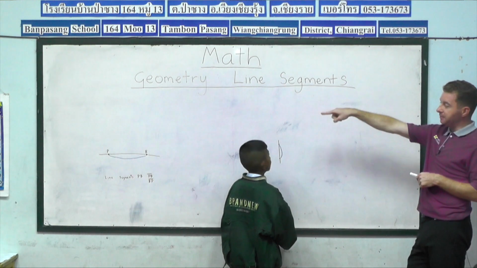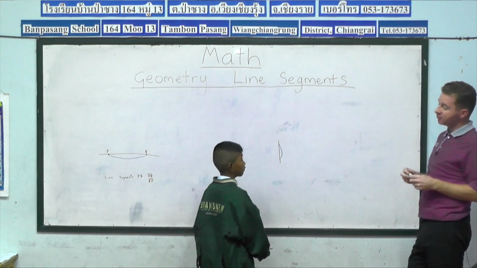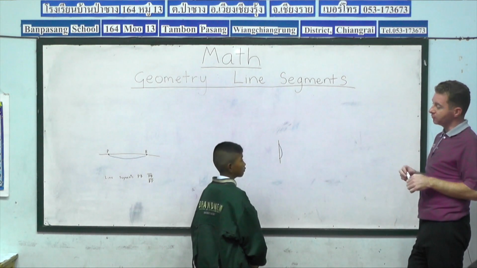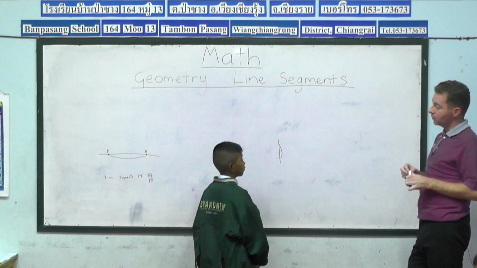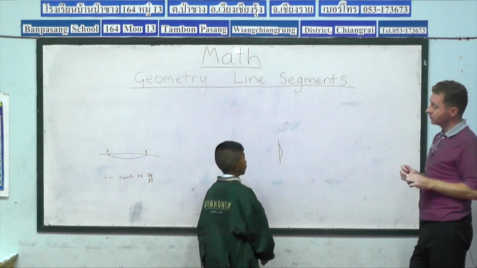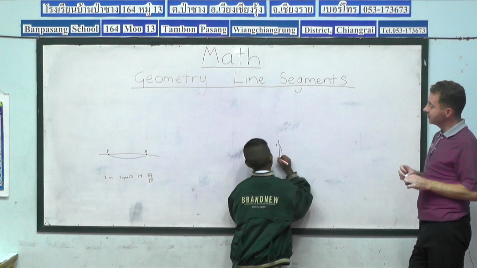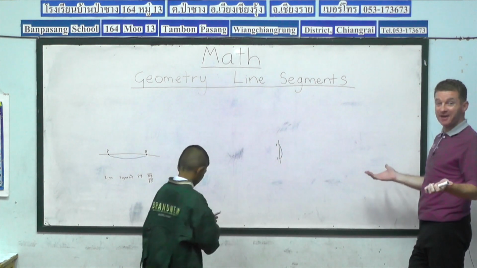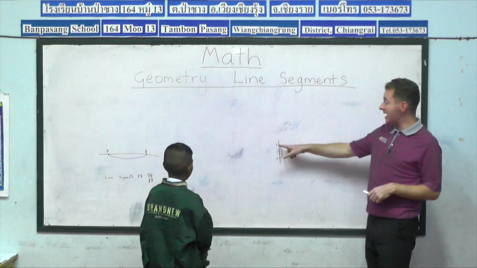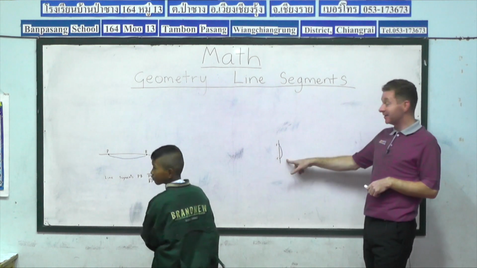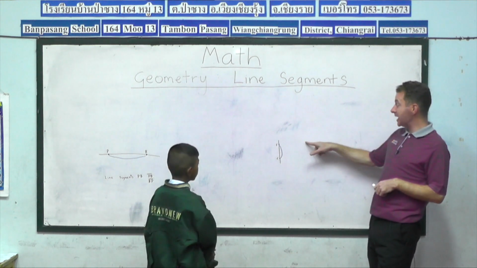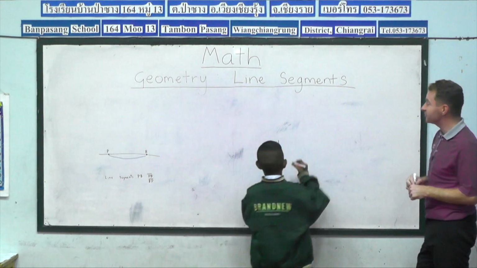We've had PB for Pak Bung. What references will you give your line segment? What letters? We could go F, C. Perfect. So now we've got line segment FC. So Pat, can you write the name line segment FC?